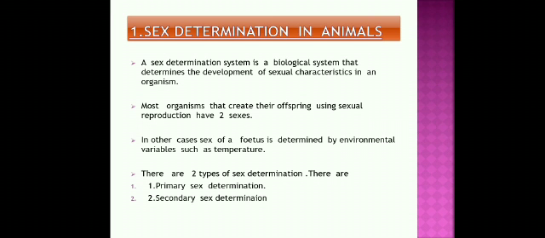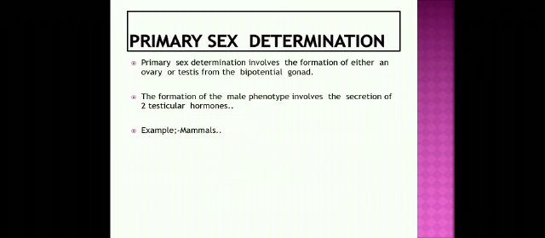In this, an offspring can be produced by the combination of two members, that is male and female. When the combination of both of them occurs, it results in an offspring. That offspring, based on its chromosomal structure, can be determined as male or female. In this way, there are two types of sex determination. One is primary sex determination, and the second one is secondary sex determination. Let us know about primary sex determination.